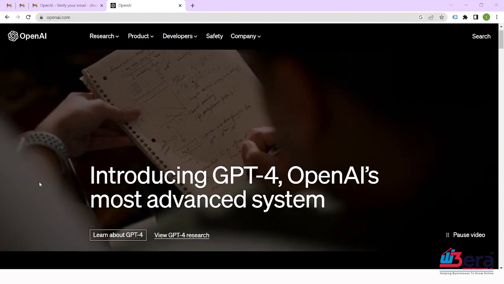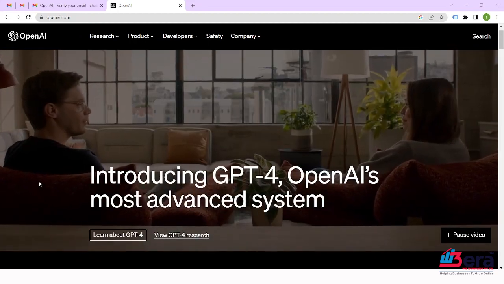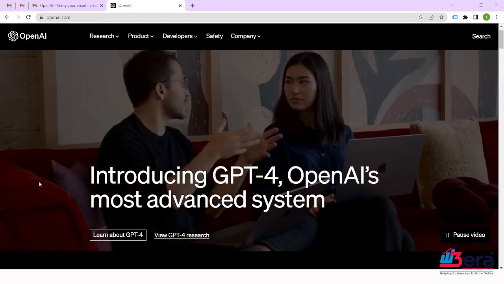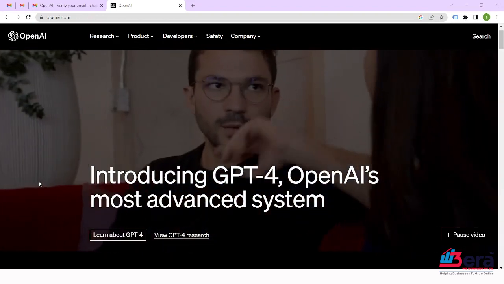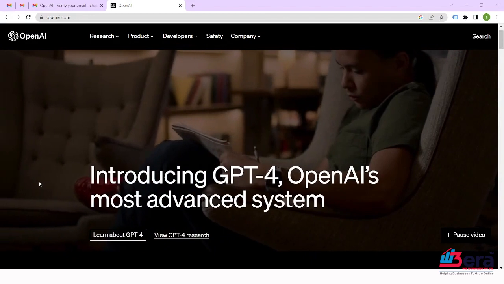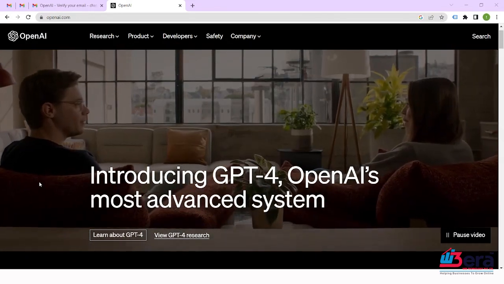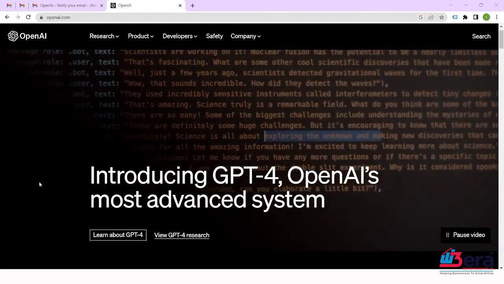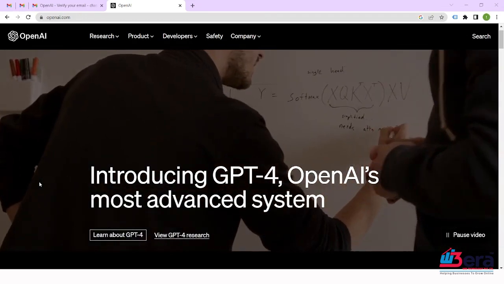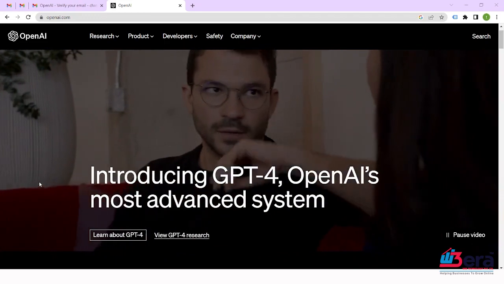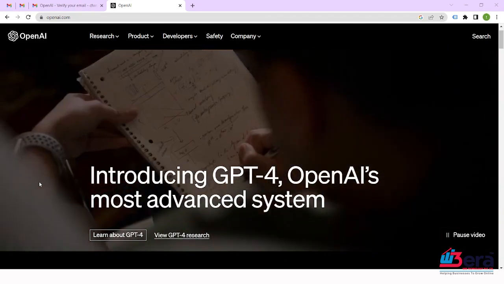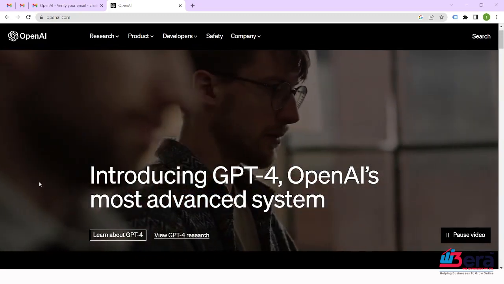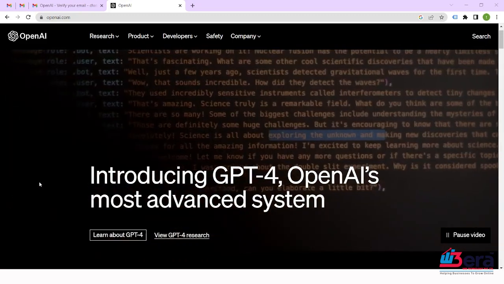The next version of the GPT model was released in 2020. It has 175 billion parameters, which is more than 10 times the size of GPT-2, and was pre-trained on an even larger corpus of text data. GPT-3 has shown remarkable abilities in a wide range of natural language processing tasks such as language translation, question answering, and text completion. It has also been used to develop language models like ChatGPT, which can converse with users in a natural and human-like manner.